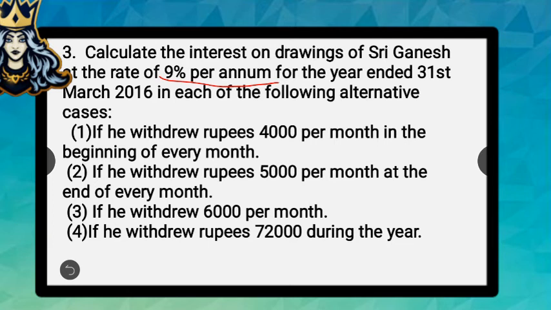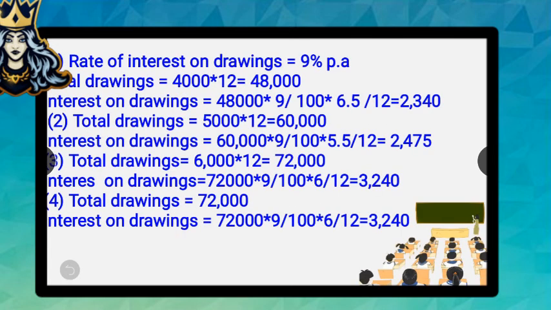First case, if he withdrew rupees 4,000 per month in the beginning of every month. Second case, if he withdrew rupees 5,000 per month at the end of every month. And the third case, if he withdrew 6,000 per month. And the fourth case, if he withdrew rupees 72,000 during the year. So shall we move to the solutions? We can see how the first question is solved.